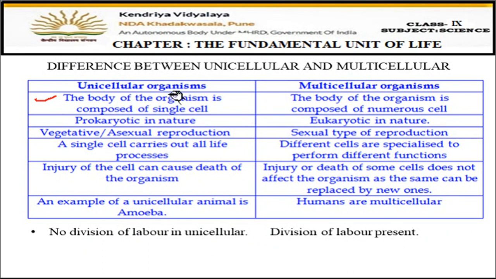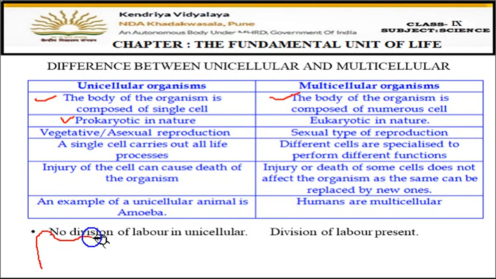Okay, unicellular means the organism has only one cell in the body, and multicellular means the body of the organism has many cells. Now, unicellular organisms are prokaryotic in nature. Prokaryotic means that there is no nucleus present in the cell. As for multicellular, they have a nucleus present in them. So unicellular organisms do not have a well-developed nucleus. Okay, I am saying well-developed nucleus.